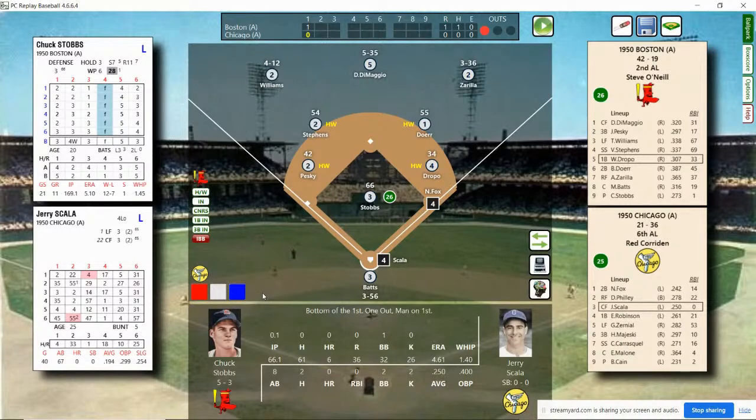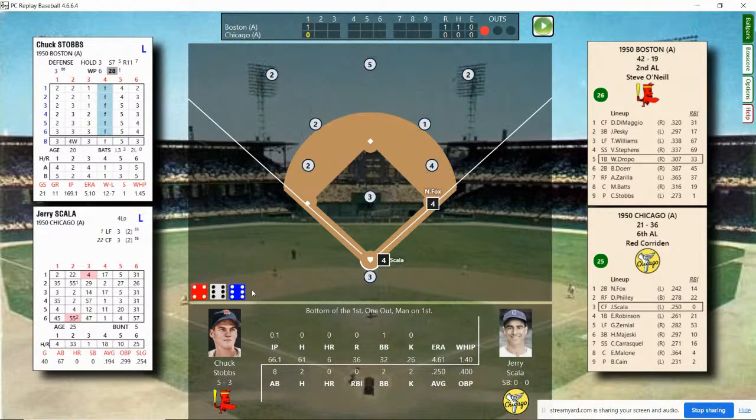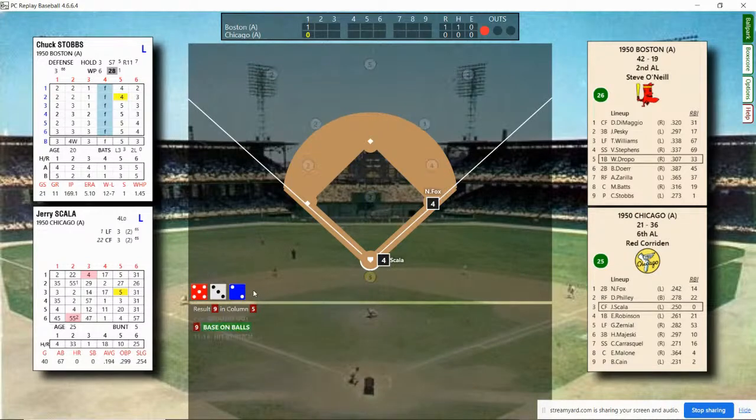Jerry Scala stepping in with Fox at first. Scala is a part-time player. He's only been up 8 times this year, batting .250, no home runs, no RBIs. Here's the pitch from Staubs. And he's going to walk. There's going to be runners on first and second for the White Sox, as Chuck Staubs is pitching himself into a tough inning. 1 out, men on first and second.